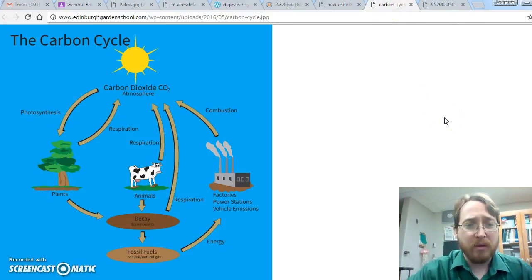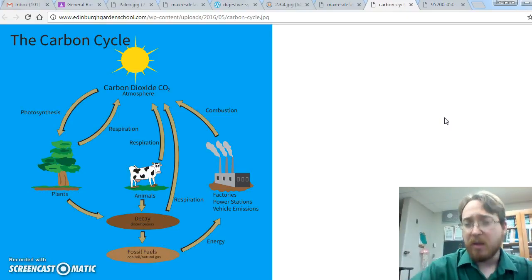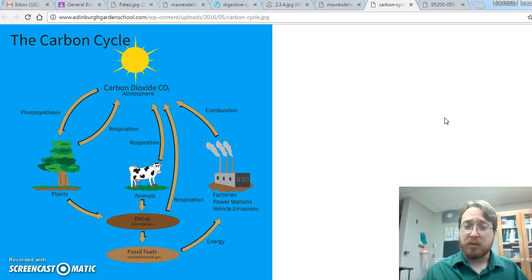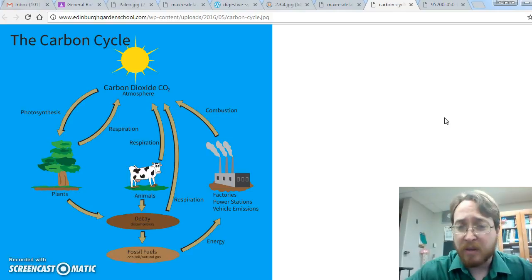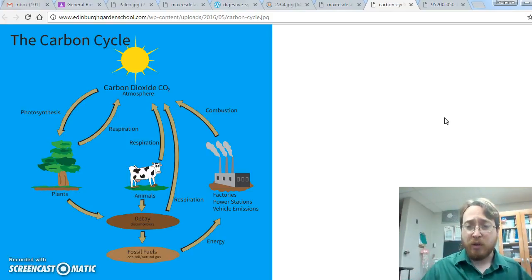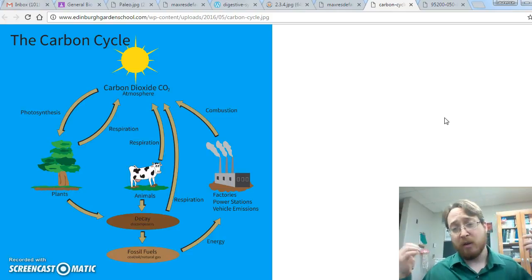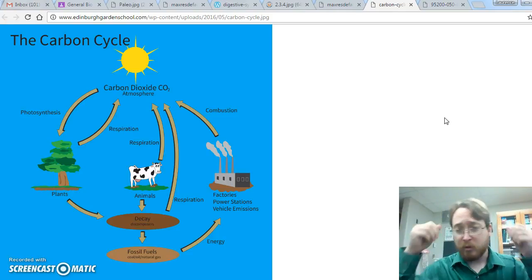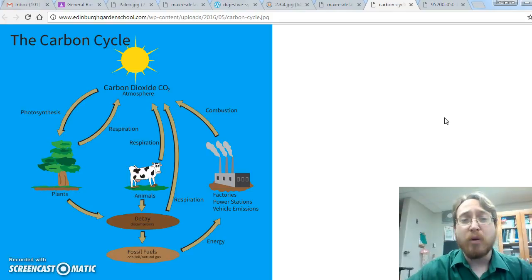Now we can do some comparisons. We can compare carbon cycling with energy flow in ecosystems, and we have some things that are similar. Both energy flow and nutrient cycling and carbon cycling involve pools and processes. In energy flow, the pools were the trophic levels. We've got energy stored with the producers or with the primary consumers or with the secondary consumers. And we have processes.